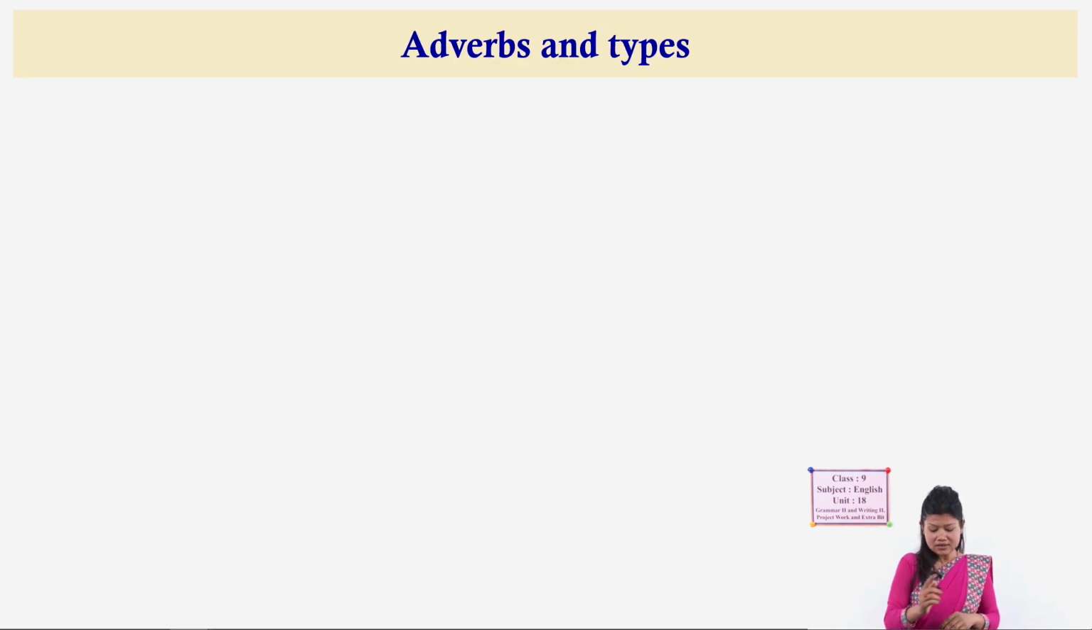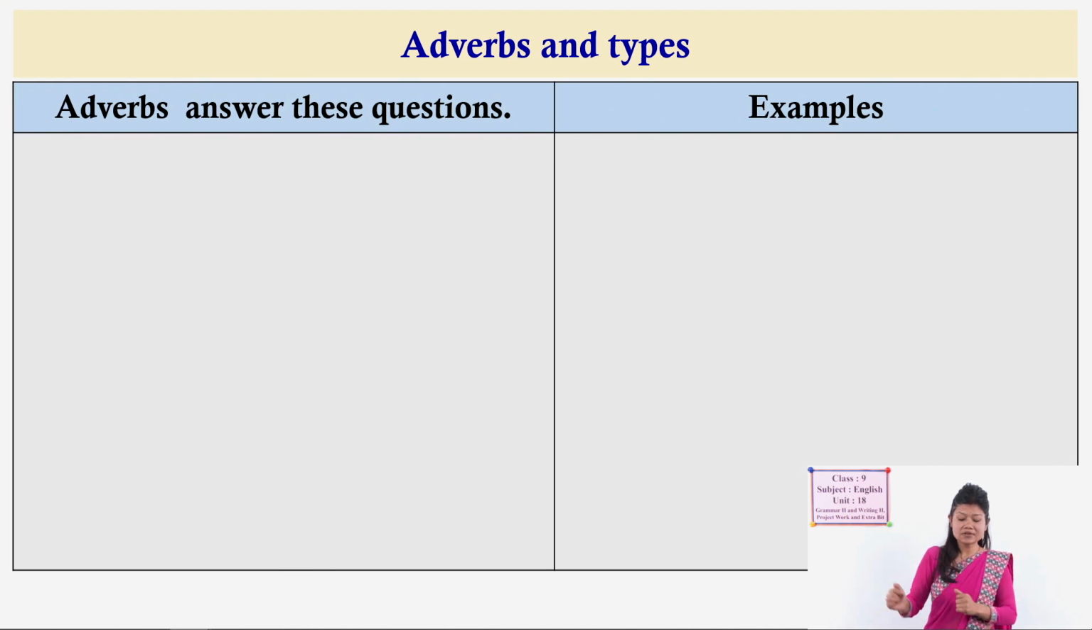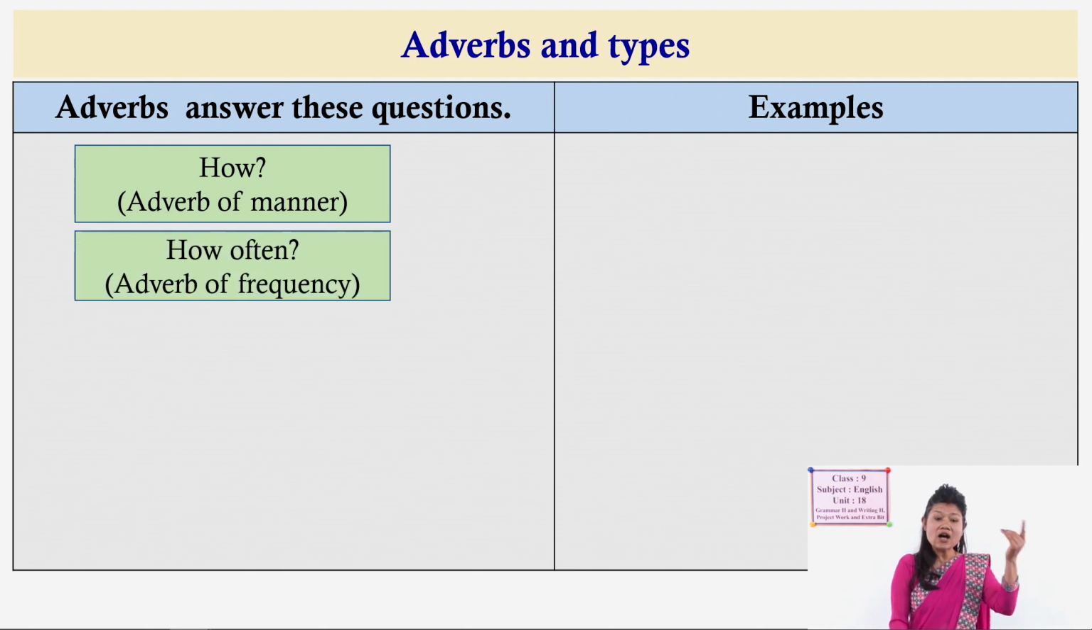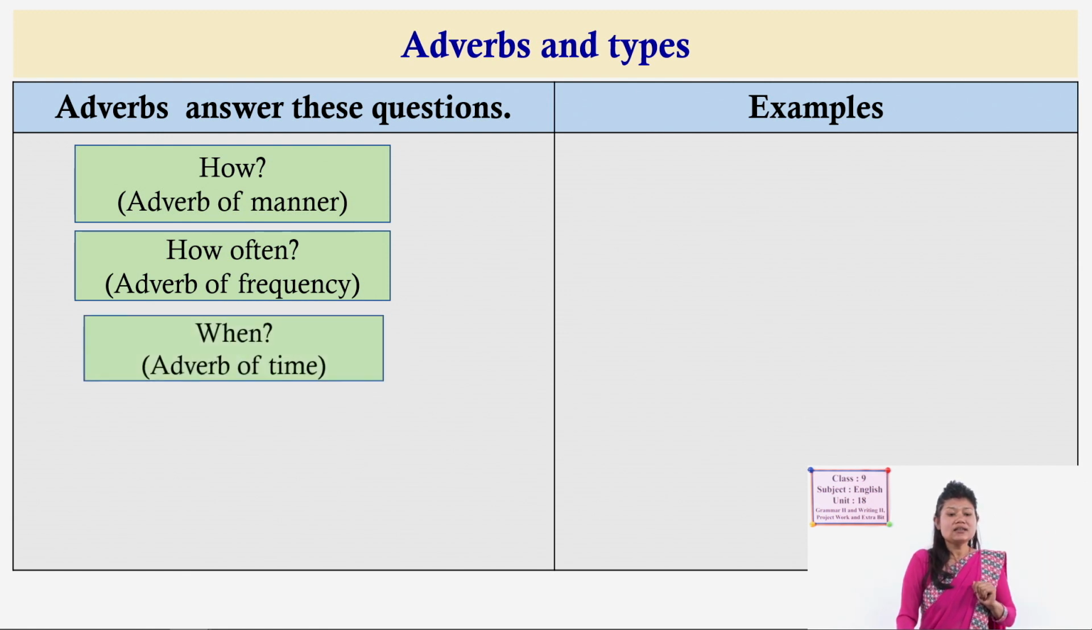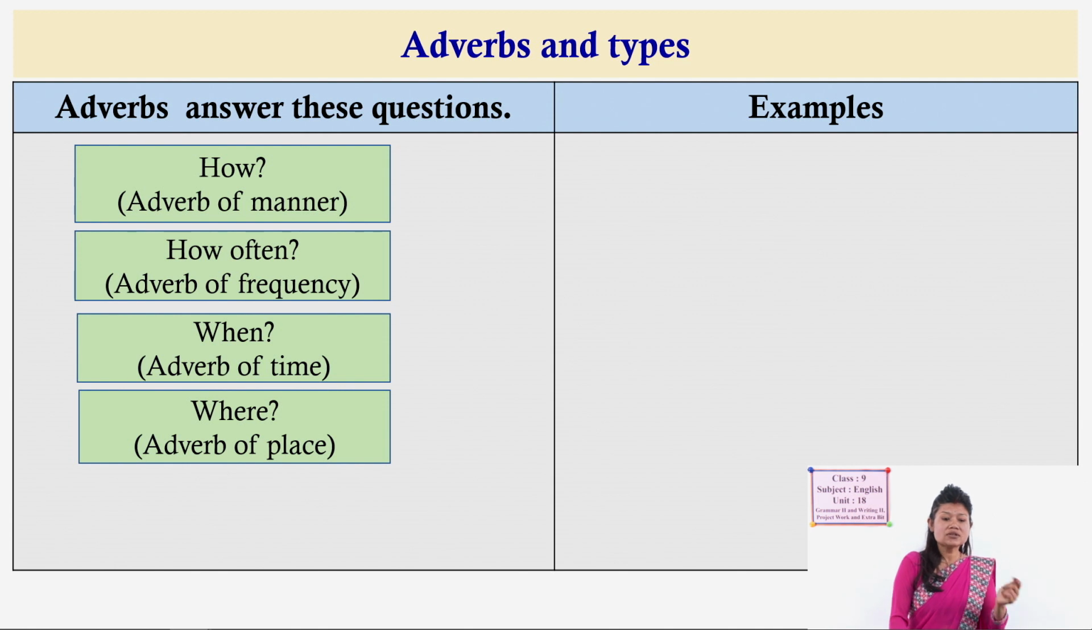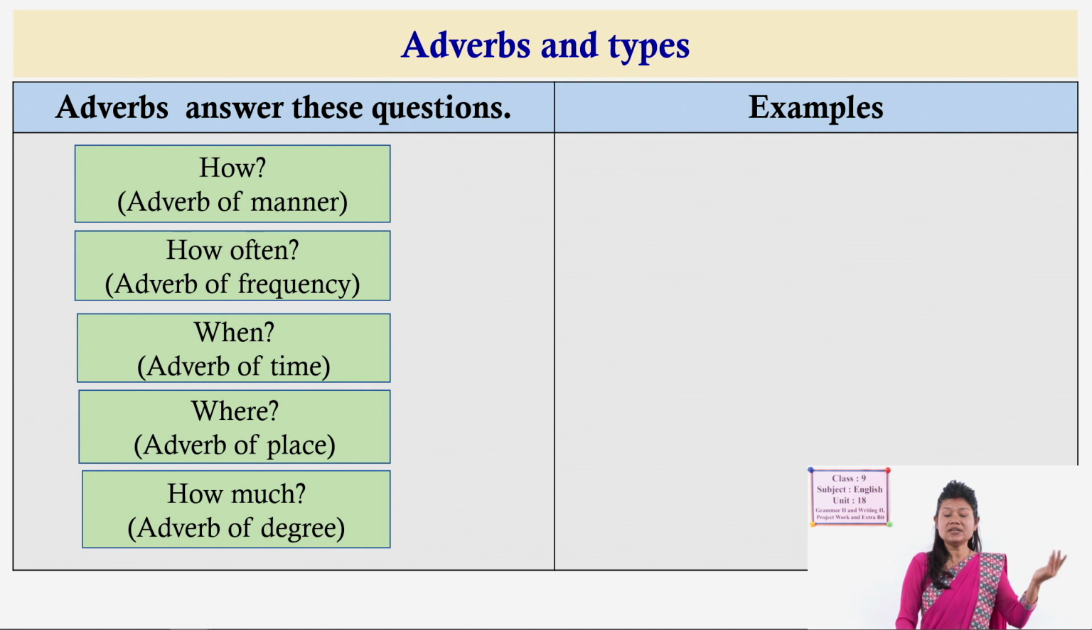Clear, dear students? Now there are different types of adverbs. The first type of adverbs answer the how question. Most of the adverbs answer the how question. How refers to manner, and those adverbs which answer how questions are called adverbs of manner. Sometimes they answer how often, they are called adverbs of frequency, how many times it means. Sometimes it answers the when question, that falls under adverbs of time. Some adverbs answer the where question, that falls under adverbs of place, and how much, that means adverbs of degree.